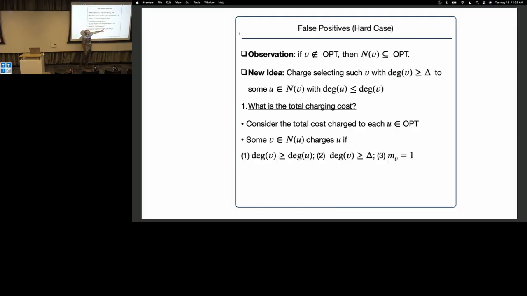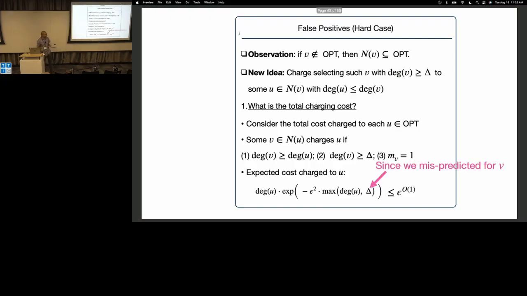Of course, this is a false positive vertex, so it has high degree, and I actually mispredicted for this vertex. So all of these events have to happen: I had a high degree vertex that's not in the cover, and I accidentally thought it was in the cover. Well, the expected cost charged to a true vertex in the cover is the size of its neighborhood times this probability. Now this probability is small, and the reason is because of this condition. I only charge to a vertex in opt for things that have larger degree, but those things have a very small probability of misprediction. So somehow this can cancel with the degree now, where previously it couldn't.